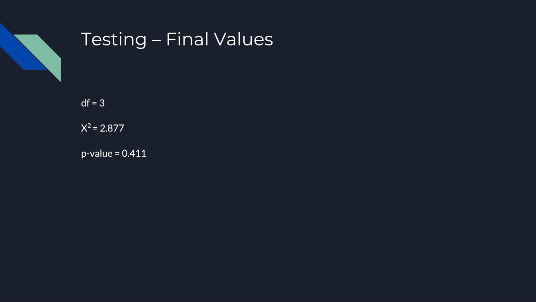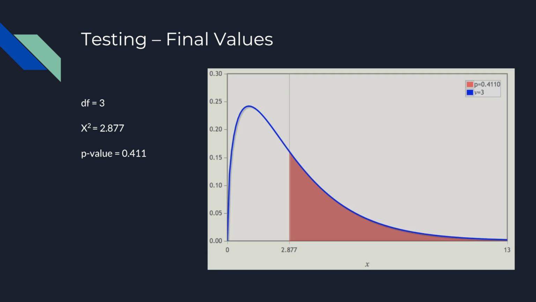So after checking the conditions, we ran it through the calculations, and here's what it looked like. So we had a degrees of freedom of 3, a chi-squared of 2.877, and a p-value of 0.411. Here's the chi-squared graph to the right, and we can see that there is a relatively high chance of this occurring by chance. The p-value of 0.411 means that there's a 41.1% chance, or 0.411 probability, that we could randomly just get these two distributions if they were the same. So this was not enough evidence to reject the null hypothesis.